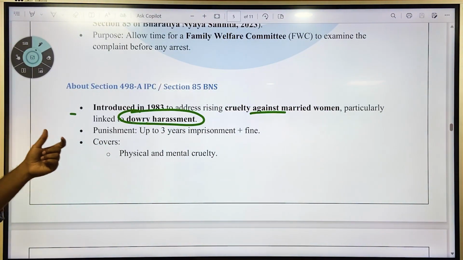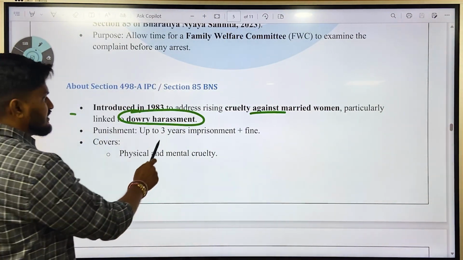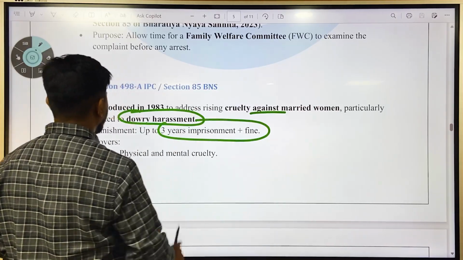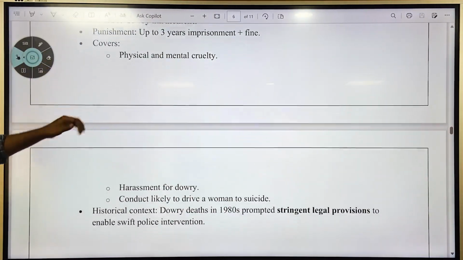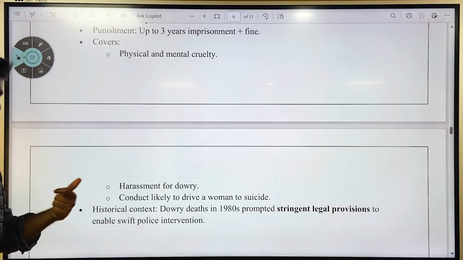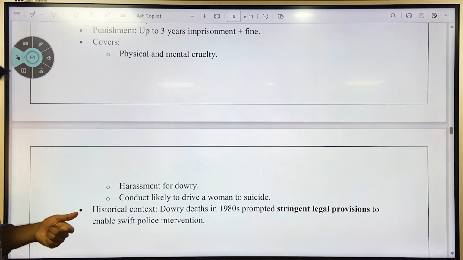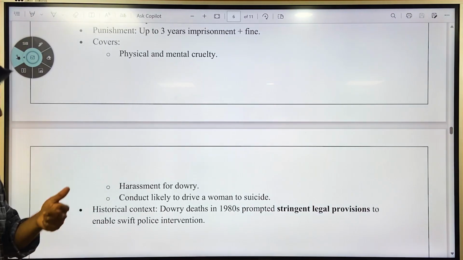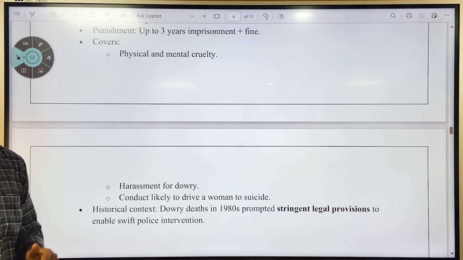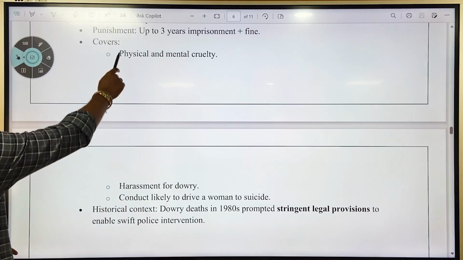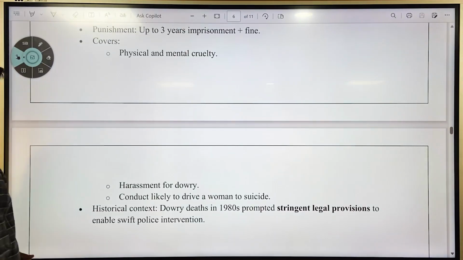Under this section, the punishment was up to 3 years of imprisonment and fine, and it covers physical and mental cruelty, harassment for dowry, and conduct likely to drive a woman to suicide. It is not just physical or mental cruelty and harassment, but also any conduct which will force a woman to commit suicide. All these things are considered punishable offences.